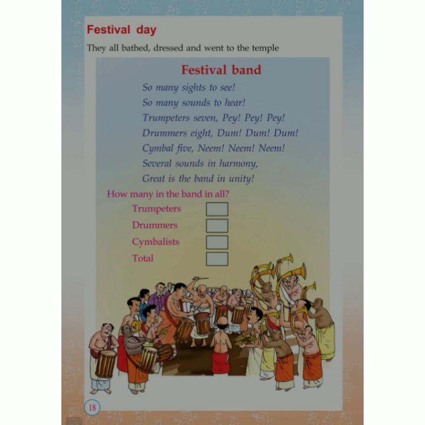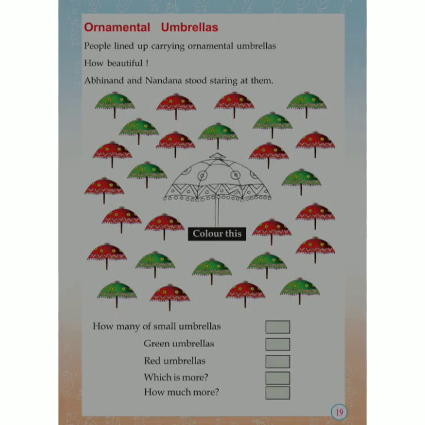How many drummers? 8. 8 drummers. How many cymbalists? 5 cymbalists. And total? Tell me how many band in all? Trumpeters 7, drummers 8 and cymbalists 5. Okay? So 7 plus 8 plus 5. 20. 20 band in all. Isn't it?